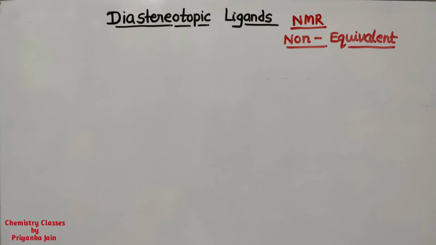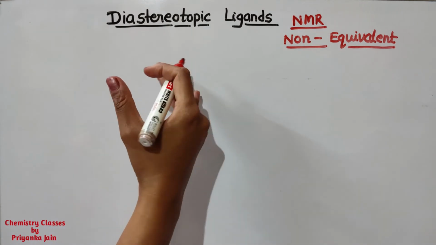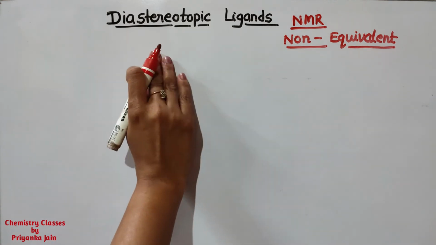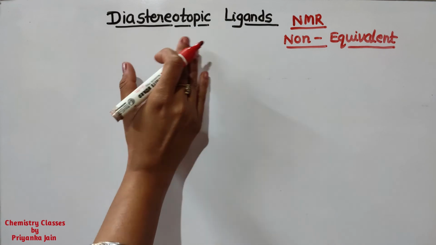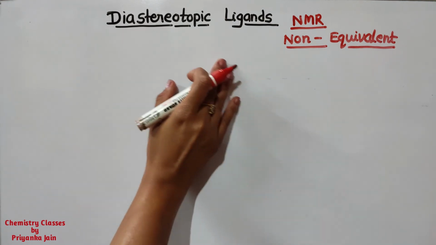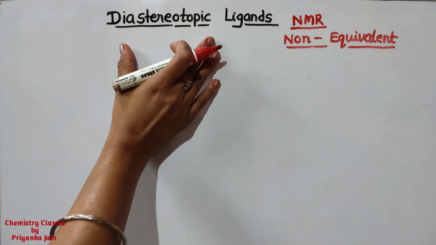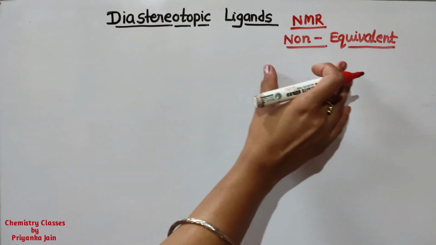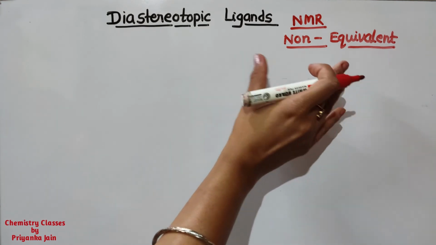Okay, now the next topic is the diastereotopic ligands. What are the diastereotopic ligands? Two ligands will be diastereotopic if the replacement of these ligands by another different ligand gives rise to diastereomers. It means if two hydrogens are given to us, and we replace them by the X group, and we get two different isomers that are diastereomers, then the two ligands will be called diastereotopic ligands. And one important thing to notice here is that in NMR these two ligands will be non-equivalent. It means they will give rise to NMR peaks at different places. Okay, this is clear now.